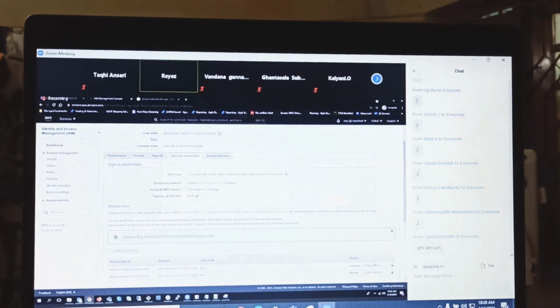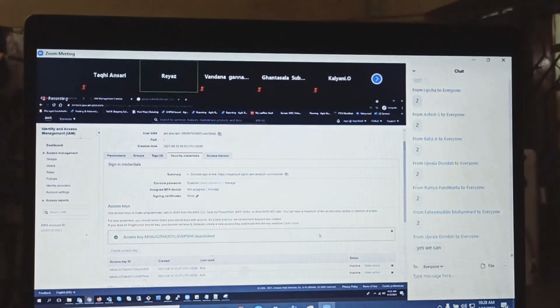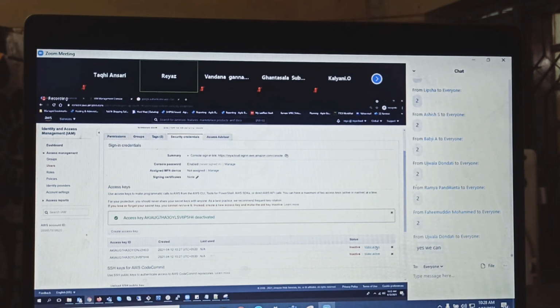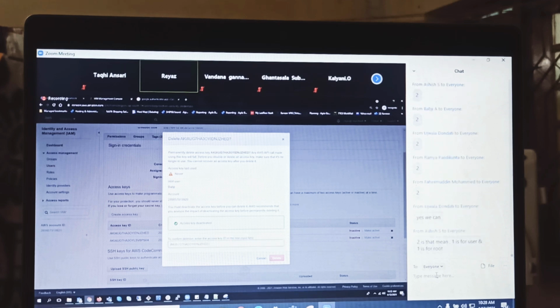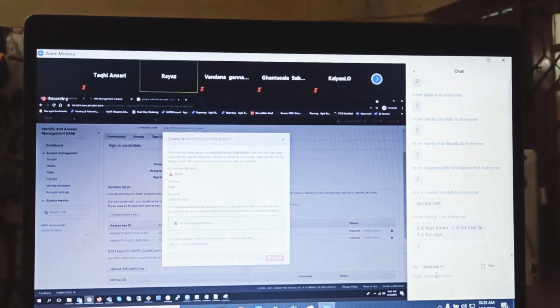If you click on inactive, he cannot use it anymore. And anytime you can make it active again. You can temporarily make it inactive and activate later. And if you want, delete it completely. When you're deleting it, if you have an extra space, you don't get this option. Remove that extra space and then delete.